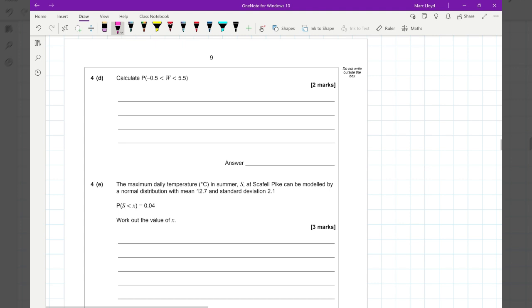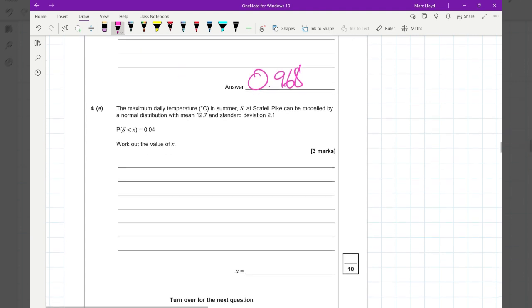Okay, this one's probably the easiest one, part D. So all we need to change there is our low and our high value, and the low value will be -0.5. The high value will be 5.5. And then when we put that into the calculator, we get 0.968 out of there.